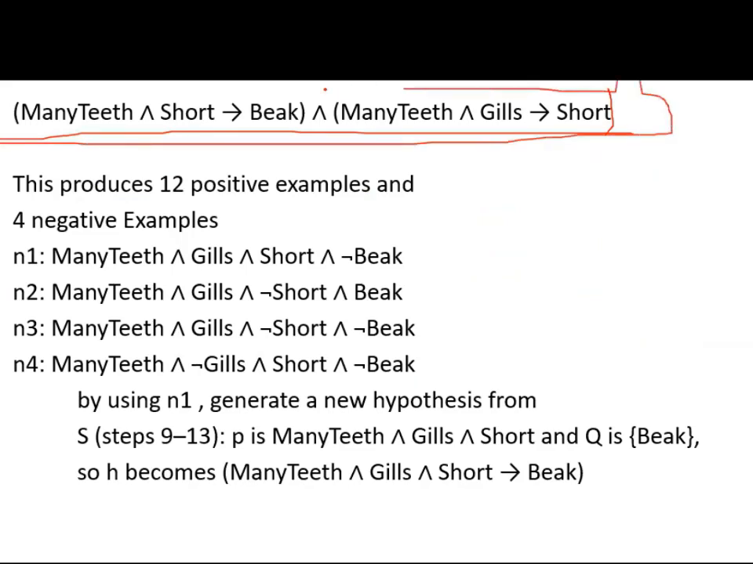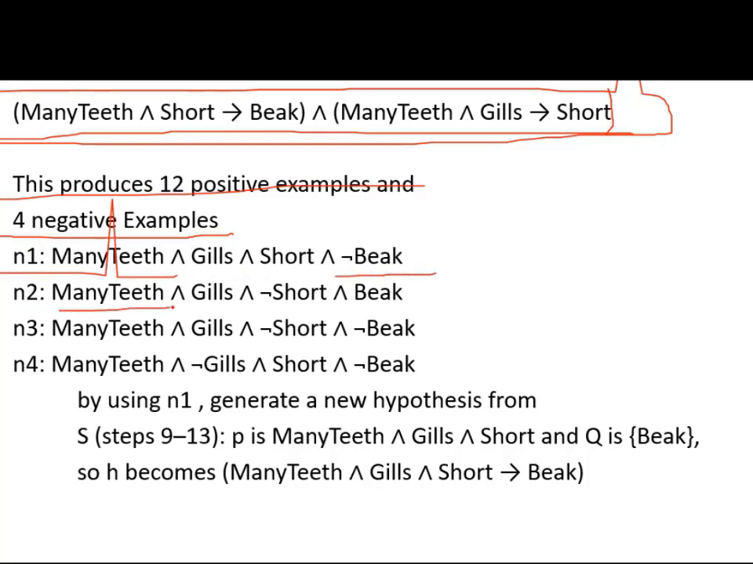This is our target horn clause. Now, by looking at this, it produces 12 positive examples. We are not bothering about the positive examples. We are only bothering about negative examples. Let us take the 4 negative examples. N1 is many teeth and gills and short and not baked. N2 is many teeth, gills, not short and baked. N3 is not short, not baked. And N4 is not gills, not baked.